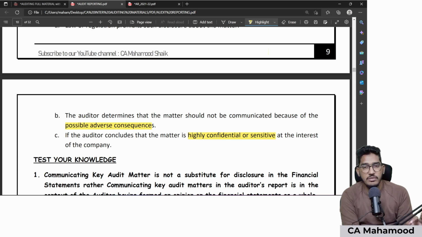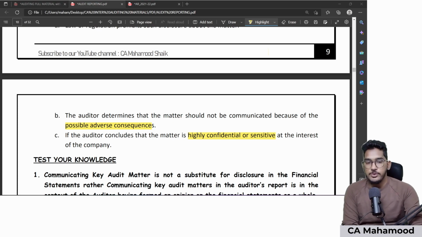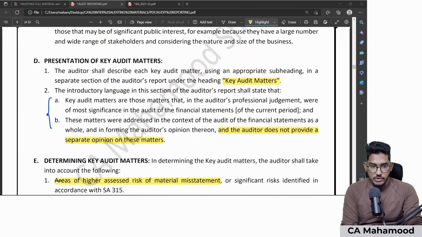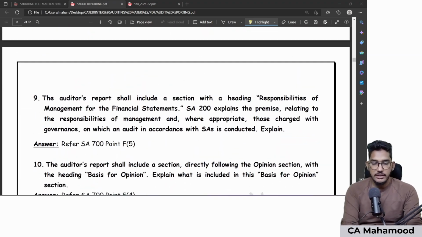So successfully we are done with one of the contents, key audit matters, in our audit report, and we have revised SA 701 also. So let us proceed further now with the remaining contents of the auditor's report. If we go back to SA 700 once again and have a look at the remaining contents.